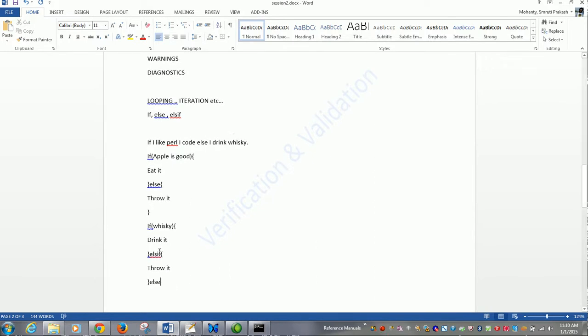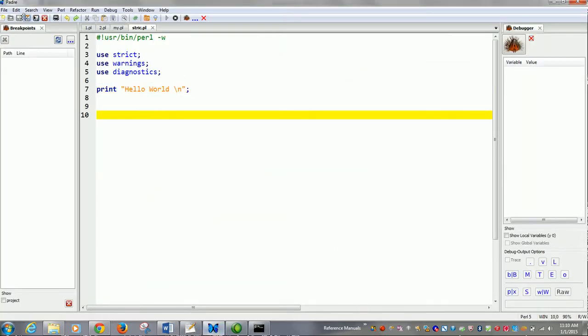Else if milk, throw it. Else, I don't know what to do. Conditions are like this. So we will have a real-time example of if.